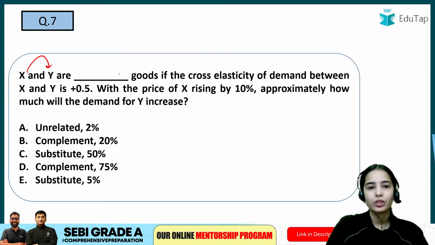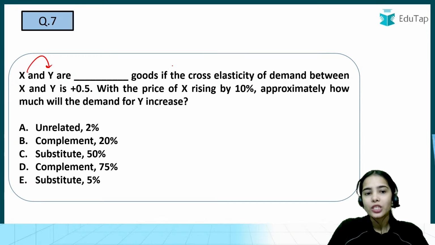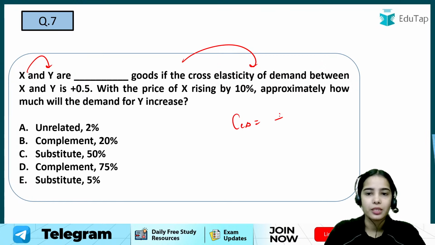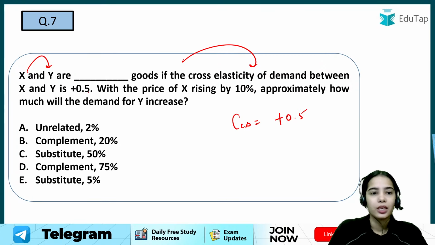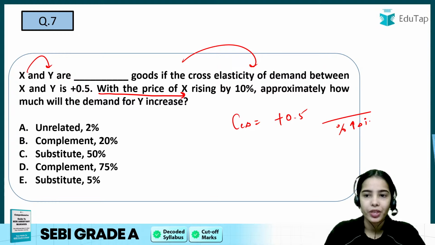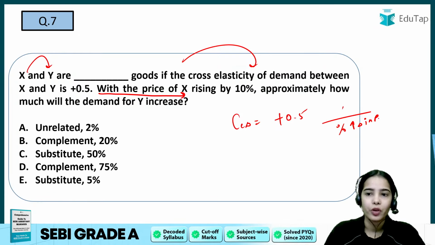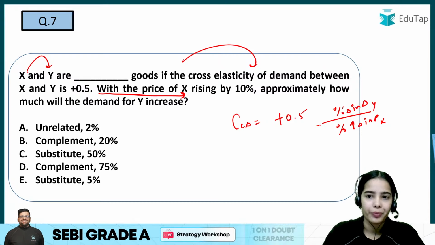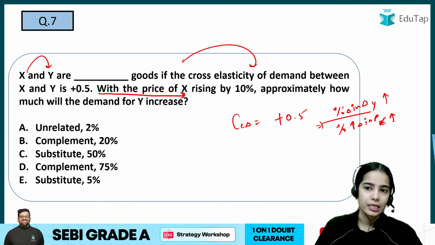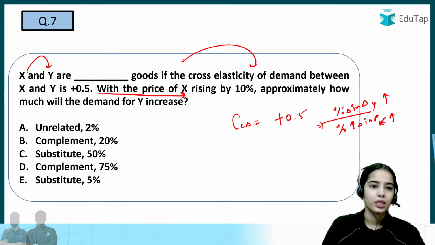X and Y are goods. What kind of goods are they? Unrelated goods, complement goods, or substitute goods? The cross elasticity of demand is positive 0.5. With the percentage change in price of X, there is a percentage change in demand of Y. With the price of X increasing, the demand of Y is increasing. So what kind of good is this?